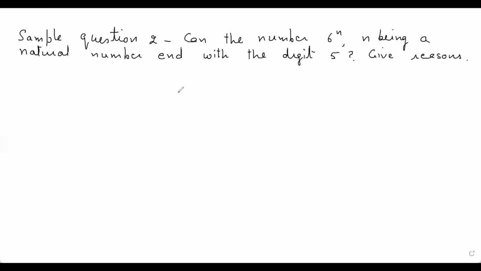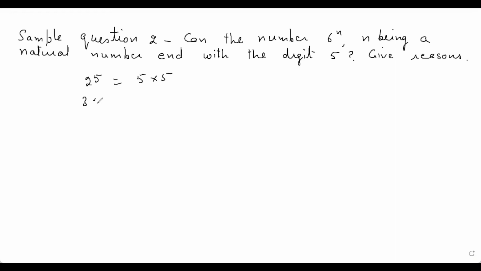Now the sample question 2 is: can the number 6 raised to power n, n being a natural number, end with the digit 5? Give reasons. Which natural number ends with the digit 5? Just check. If I have 25, that is 5 into 5.